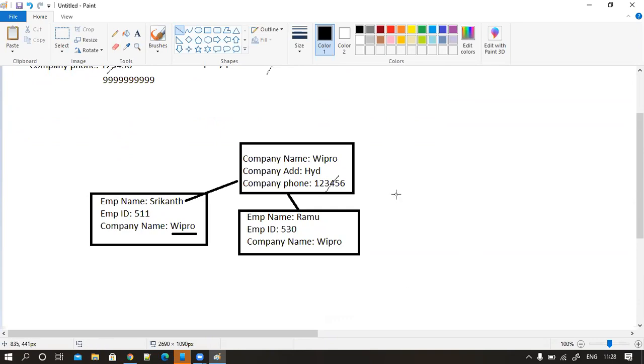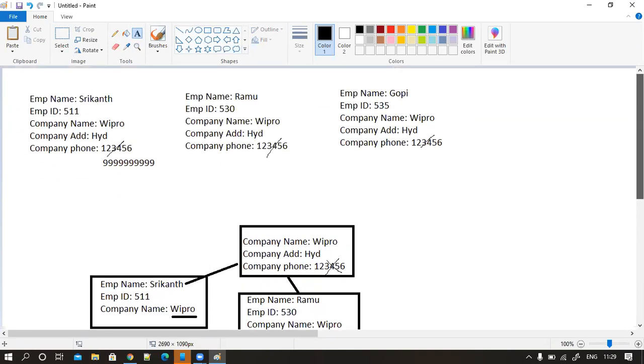See now, let's say I want to change my phone number. Okay, I'm changing this phone number. Will it be reflected to all the employees? Yes. Exactly right. So, did you understand there was a redundancy of data? To avoid that, I identified the common data, put it into a separate object and gave a relation to the other object. So the concept is nothing but relationships. Did you understand why relationships are there? To avoid data redundancy.